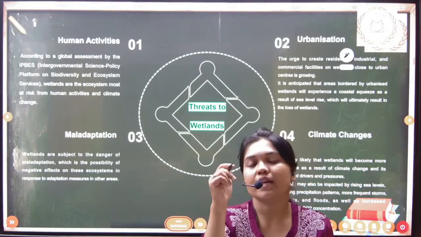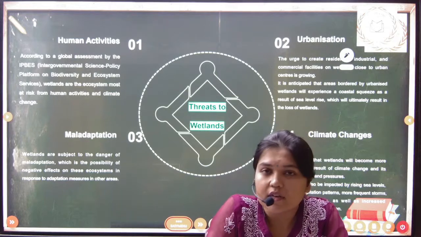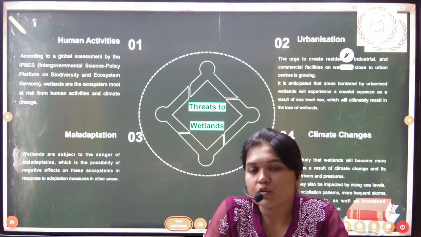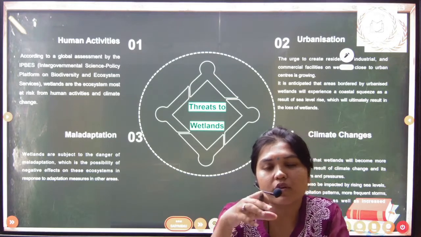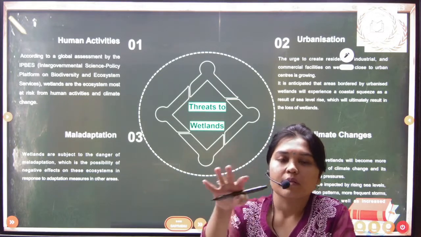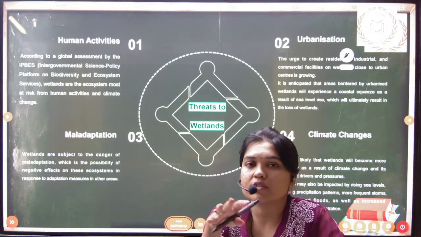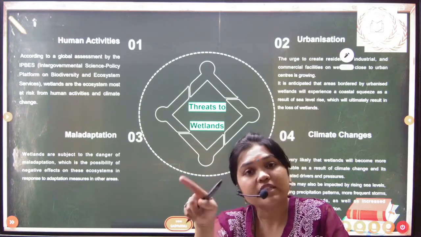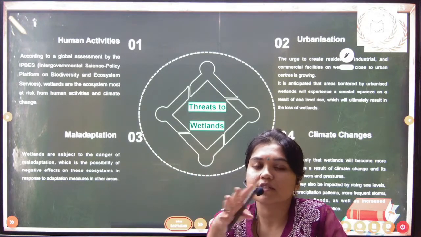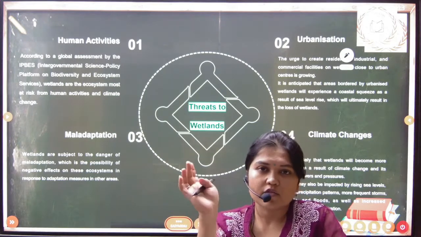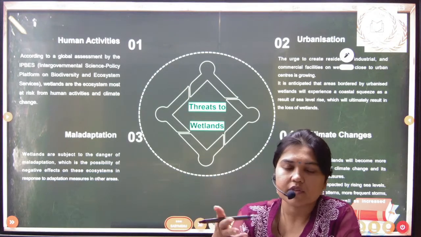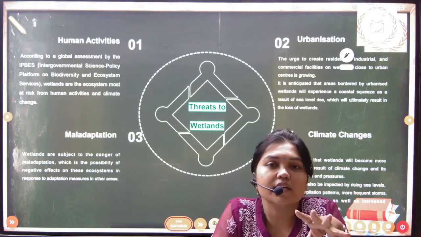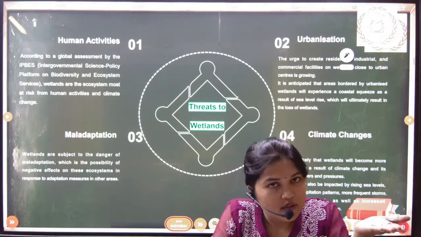So what needs to be done as a preventive measure? How can we protect our wetlands? First of all, we can have a regulating body. Those regulating bodies should have laws, rules and regulations for particular wetland sites, and there should be a list of activities that should not be done. We can also have a monitoring body which will monitor the status of wetlands and inform, so that we can take action on those things. We can also have a good amount of funding from the government so that we can protect our wetlands.